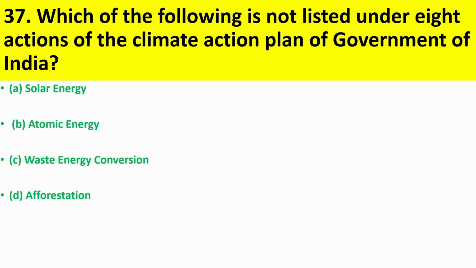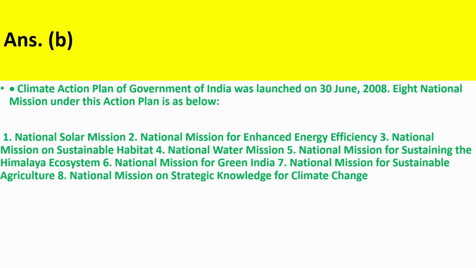Question number 37. Which of the following is not listed under 8 actions of the Climate Action Plan of Government of India? The correct answer is B. Climate Action Plan of Government of India was launched on 30th June 2008. 8 national missions under this action plan are as below.